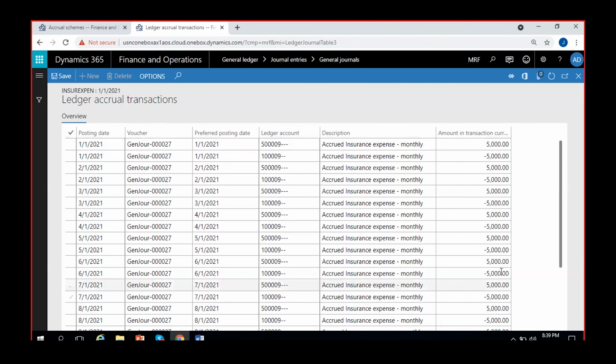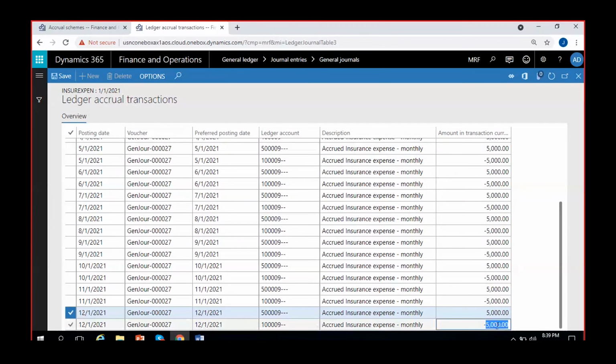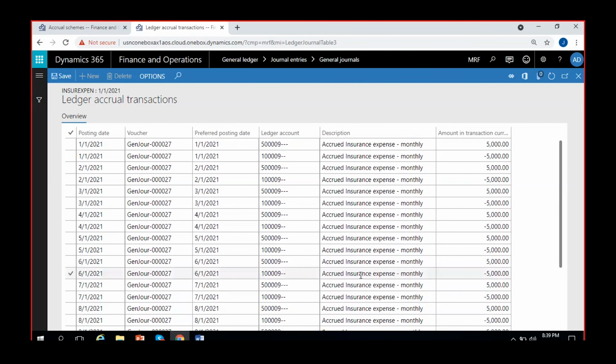So once the obligation is met, the total accrued insurance expense will be completely reversed. It will become zero, and only the expense account will be debited with 60,000 completely. That's the whole motto of this entry or accrual scheme.